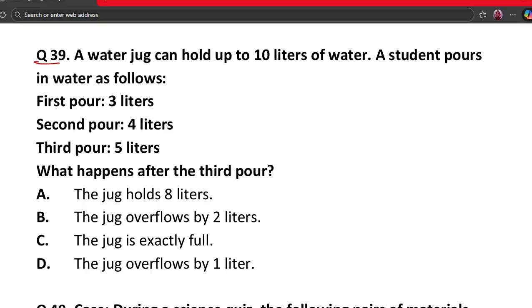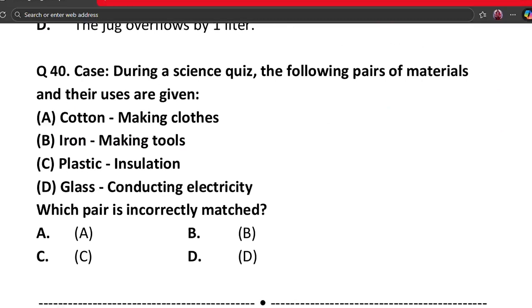So the jug capacity is 10 liters which is given here. Total poured was 3 plus 4 plus 5 which equals 12 liters. Extra water is 2 liters. So jug overflows by 2 liters is the correct answer which is option B. Let's move on to our last question, that is question number 40.